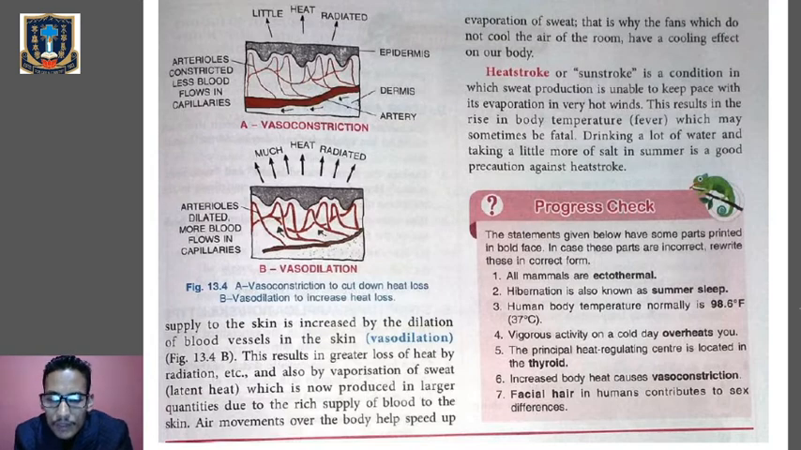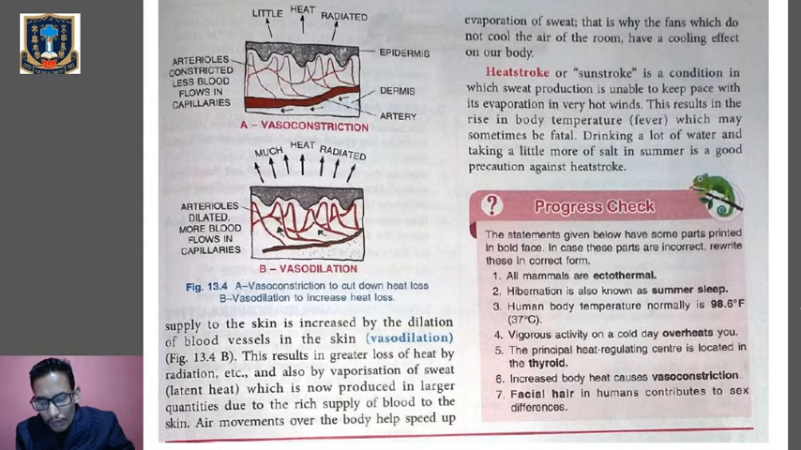Now what do we mean by heat stroke or sunstroke? It's mainly a condition in which sweat production is unable to keep pace with the evaporation in very hot winds. So heat stroke or sunstroke occurs when the rate of sweat production is not able to keep up with the evaporation in very hot winds. So sweat production is generally less than the evaporation in very hot winds. Now this will result in a rise in body temperature. Sweating is not able to take place at a rapid rate in a very hot wind. So in these conditions, the body temperature will keep on rising, and when it keeps on rising tremendously, it can be very, very fatal, even leading to the death of the individual.